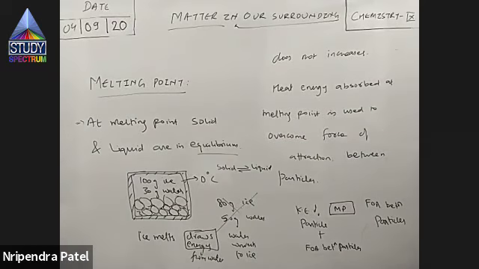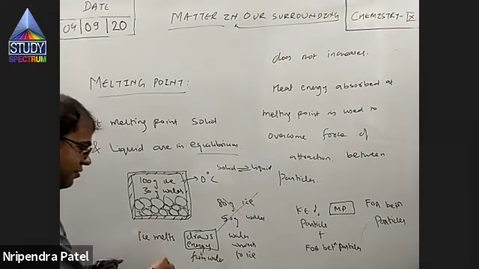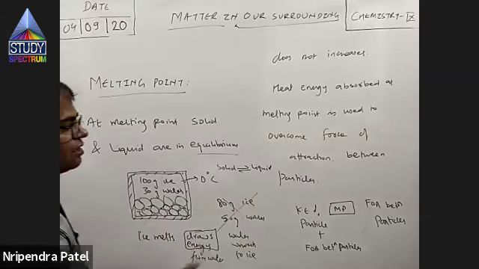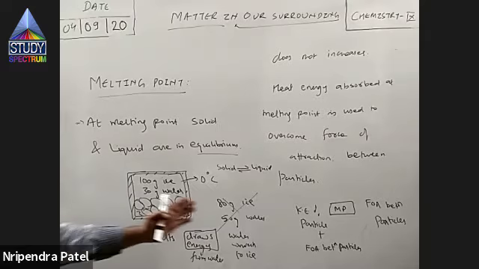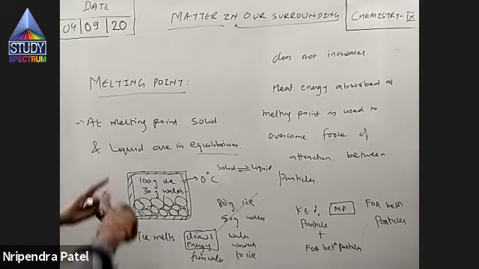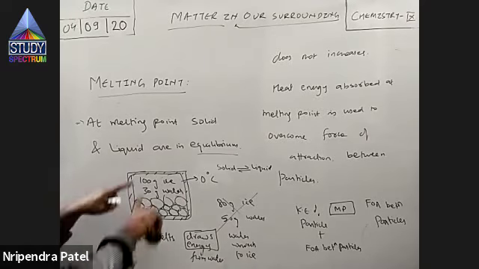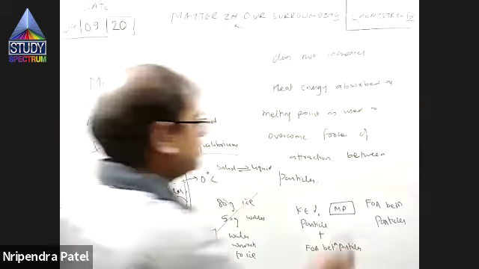Conversion still continues, right? Obviously, if you supply further heat, then it will start melting. Then ice will melt further. If you get some more heat, then it will melt further. After some time, you will see 80 gram of ice and 50 gram of water. But if you don't supply any energy, then the quantities will remain constant, right?